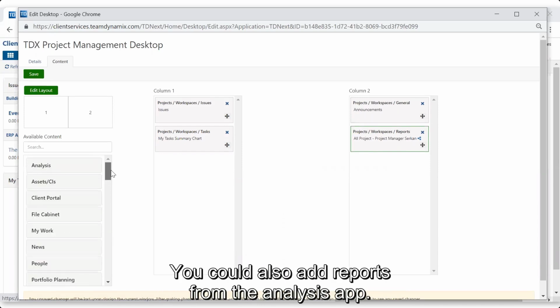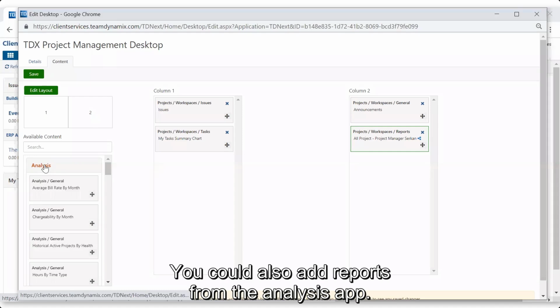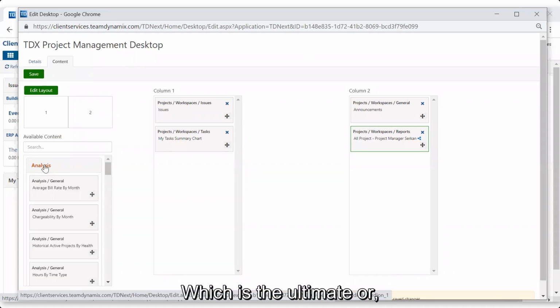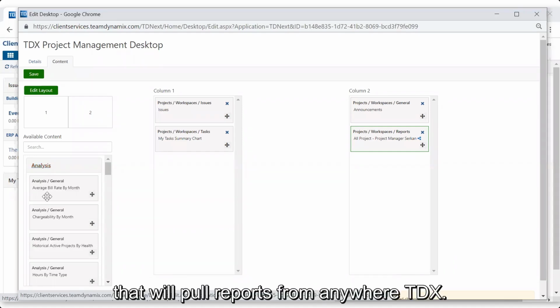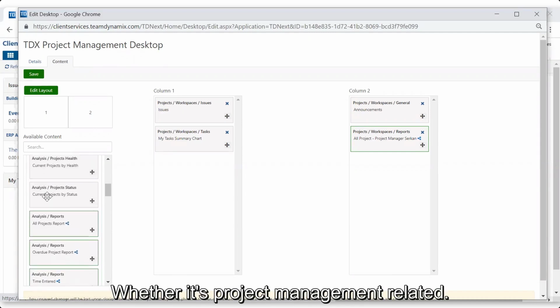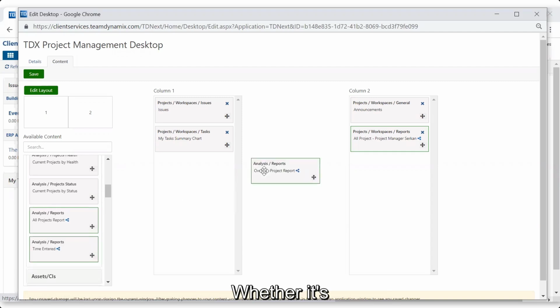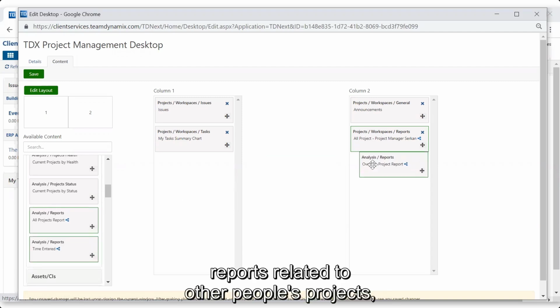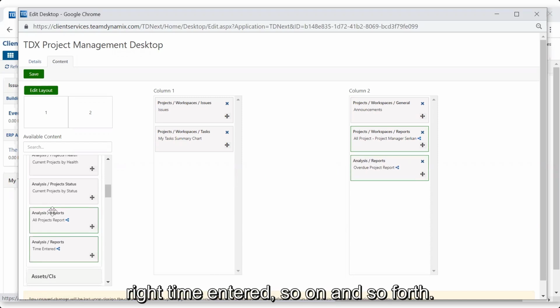You could also add reports from the Analysis app, which is the ultimate or global reporting app that will pull reports from anywhere in TDX, whether it's project management related, or reports related to other people's projects, right? Time entered, so on and so forth.